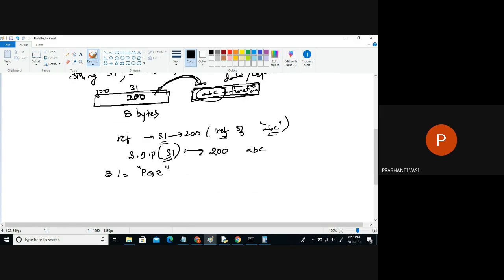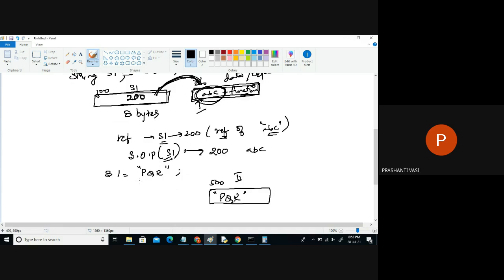Now initially it was pointing to which location? The 200 location, in which data was created: ABC. Now when I wrote double quotes PQR, somewhere else this information is again loaded. A new data is created once again, and it may be found at definitely some other address. This is the first string object. This is the new string object with PQR information.